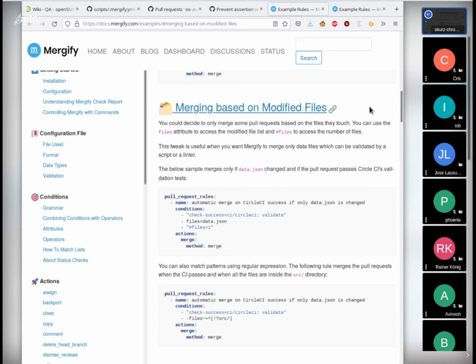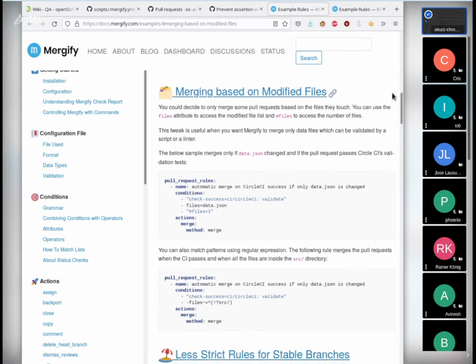So I would like to go with you over two other examples, which are also possible, which is shown here as an example. For example, merging based on modified files. Maybe we have some project where we say, yeah, we definitely need to touch this file before a certain rule applies. It doesn't mean that we always need to touch this file for every pull request. It only means that certain rules apply if files are changed.